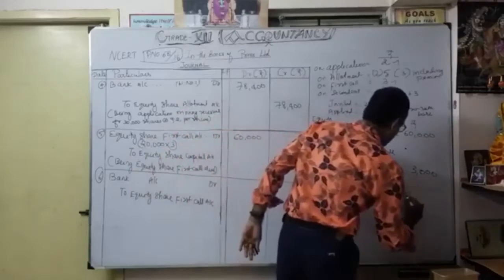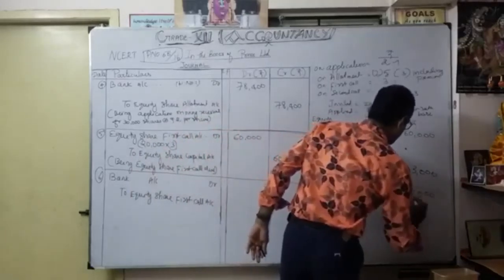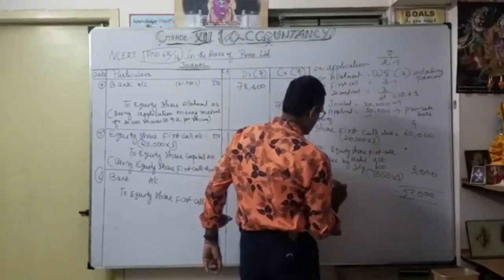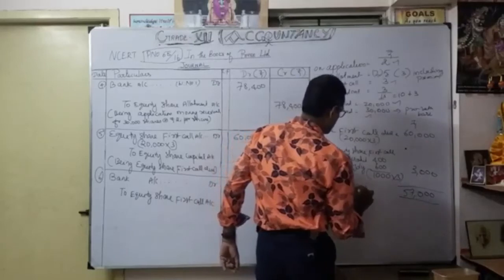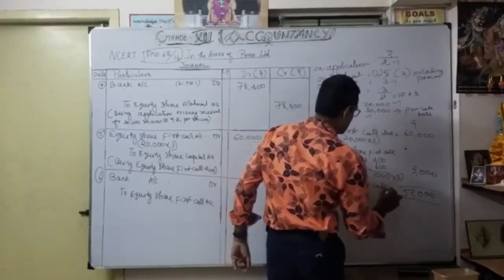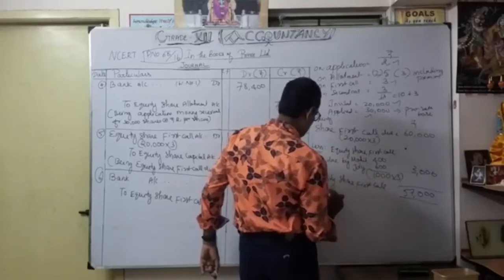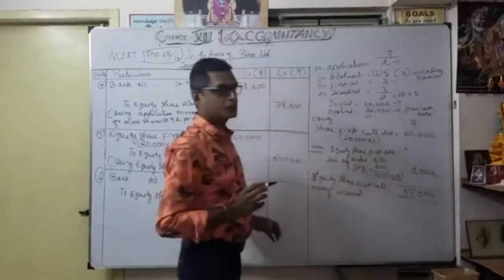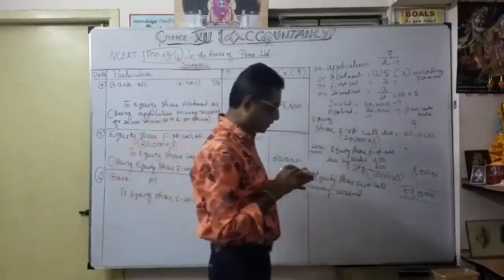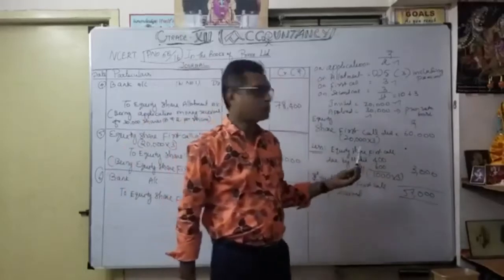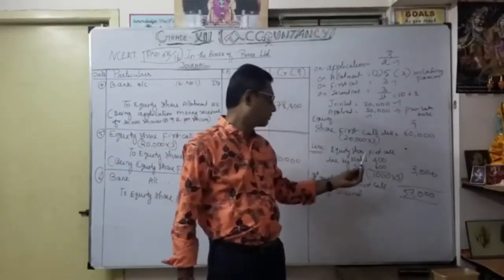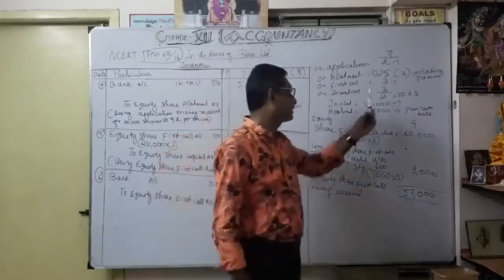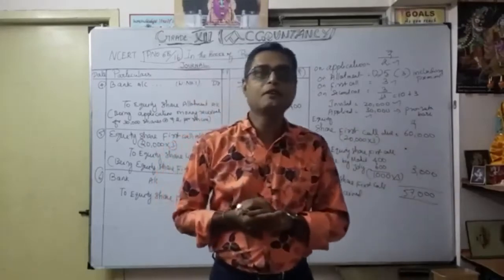Okay. So now how much are you able to get? Only 57,000. Equity share first call money received is only 57,000 instead of 60,000, because two persons, Jolie and Mohit, totally 400 plus 600 shares, at the rate of 3 per share, were not able to pay; they defaulted on the first call.